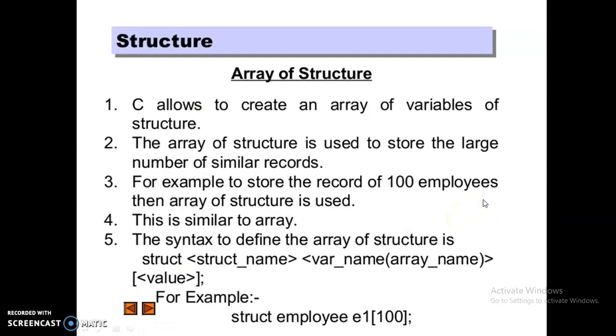So the next topic is the array of structure. An array is a group of variables that share a common name. You already know about it. Here, the array of structure means C allows us to create an array of variables of structure type. The array of structure is used to store a large number of similar records. For example, to store the records of 100 employees or 100 students, an array of structure is used.